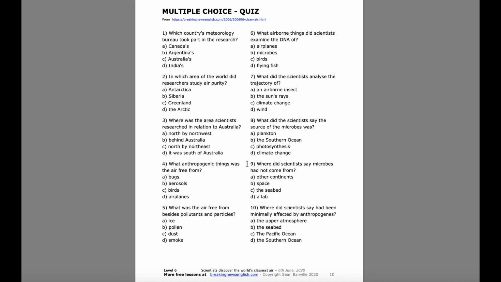9. Where did scientists say microbes had not come from? A, other continents, B, space, C, the seabed, or D, a lab. And last one, 10. Where did scientists say had been minimally affected by anthropogenes? A, the upper atmosphere, B, the seabed, C, the Pacific Ocean, or D, the Southern Ocean. Again, put it on pause, work on it on your own, and I will post the answers at the end.